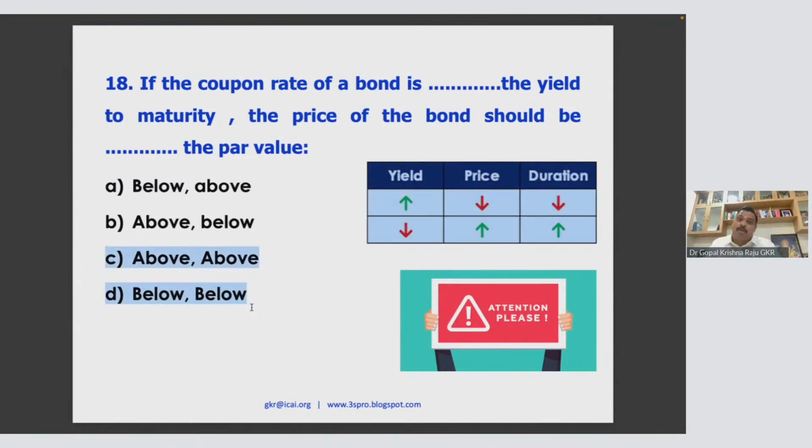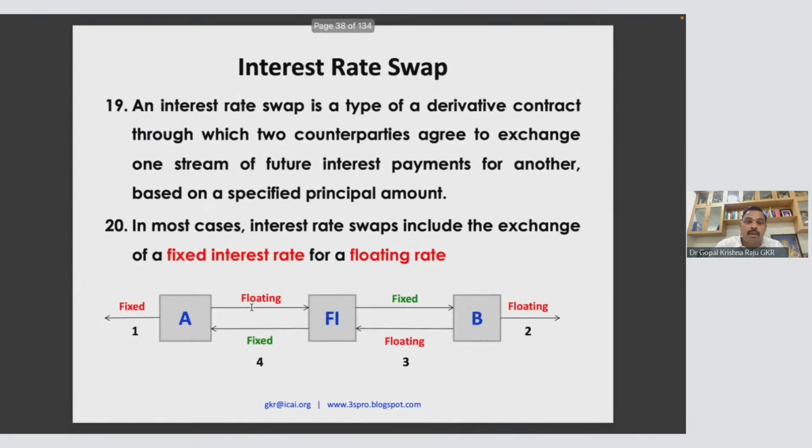Unless you understand this practically, you will not know the implication. Govinda, this is gone. Okay, 18 is C and D. C also will come, D also will come. Please be careful. Now come to this question.